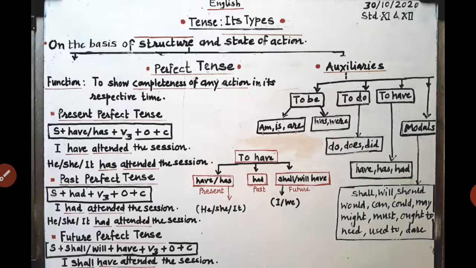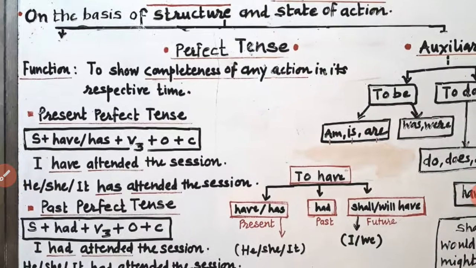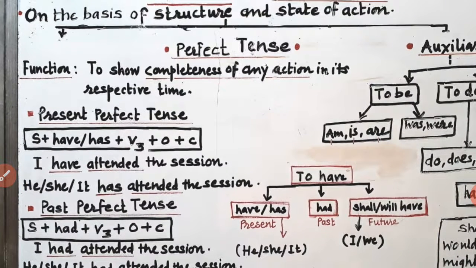The function of perfect tense is to show completeness of any action in its respective time. For example, this class wherein we are interacting, we are discussing a certain topic.